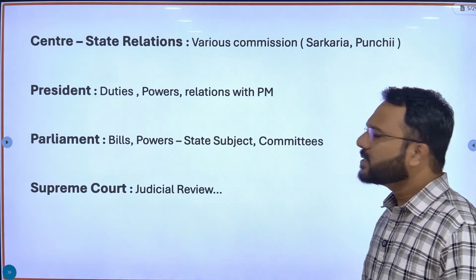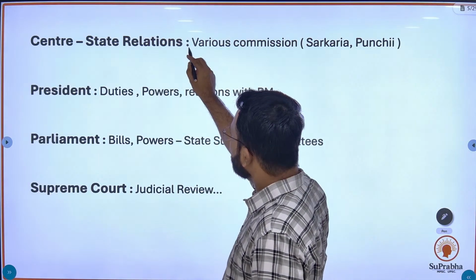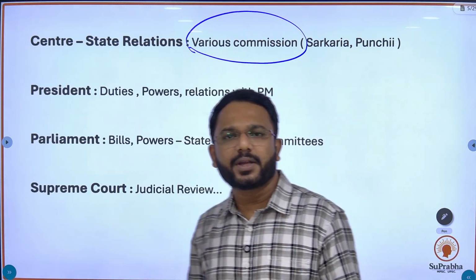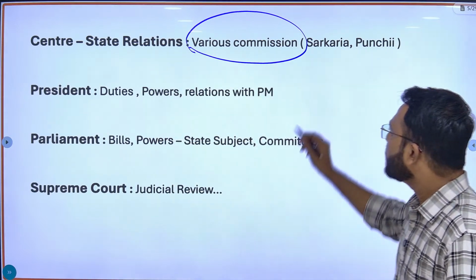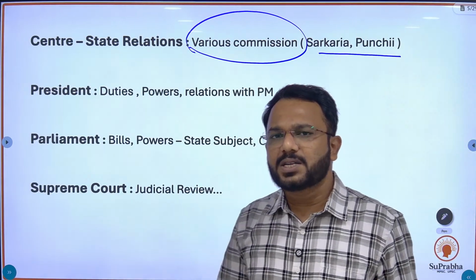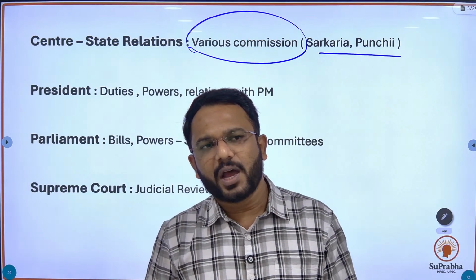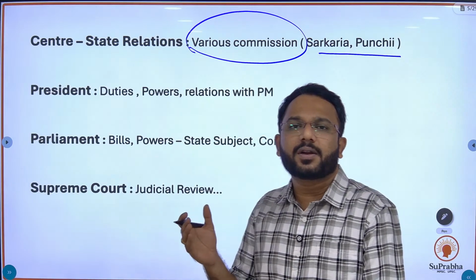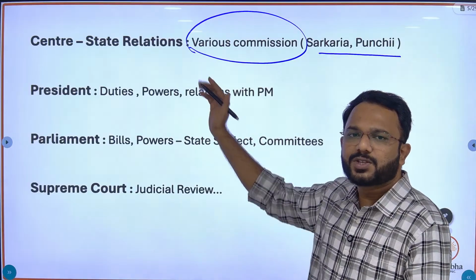The next topic is center state relations. So here the commission asks questions on the commissions which were established to study the center and state relations. Okay, so commissions like the Sarkaria Commission, Punchhi Commission. The commission may ask you who were the members of this commission or who was the chairperson of this commission and for what reason this commission was formed. Okay, and what were their recommendations as well. So you have to study such types of commissions in this topic.